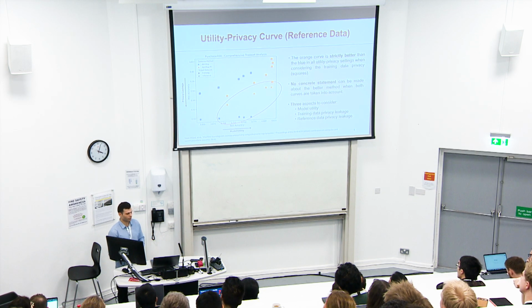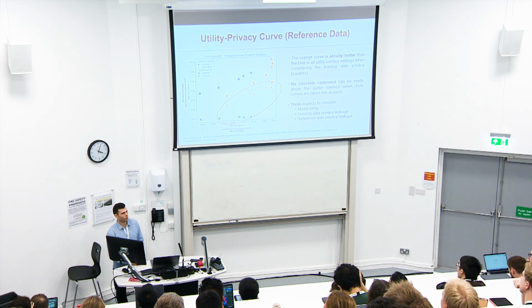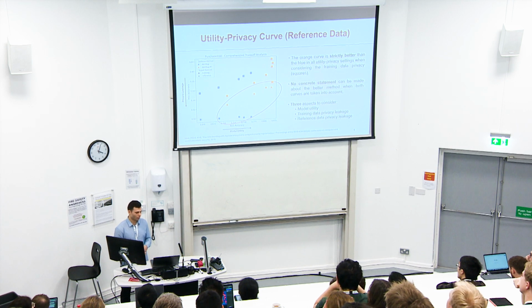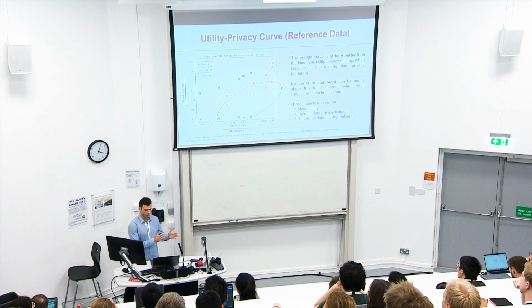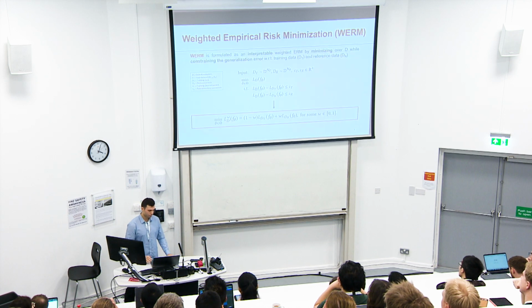So the key point that we want to make is that really in order to assess one of these empirical privacy defenses using reference data, the model utility, training data privacy leakage, and reference data privacy leakage all need to be assessed, and probably the training and reference data relative privacy explained before actually using the method.